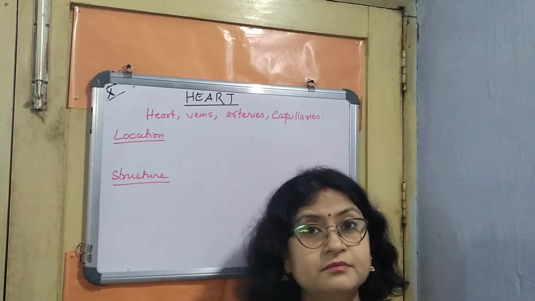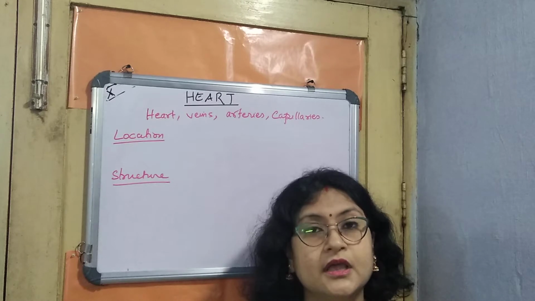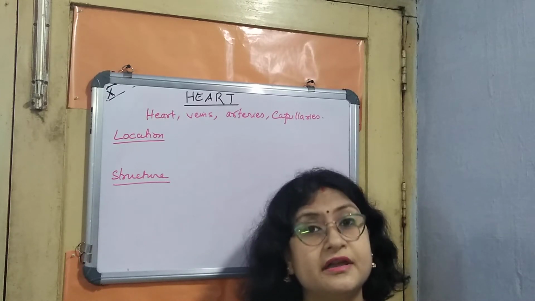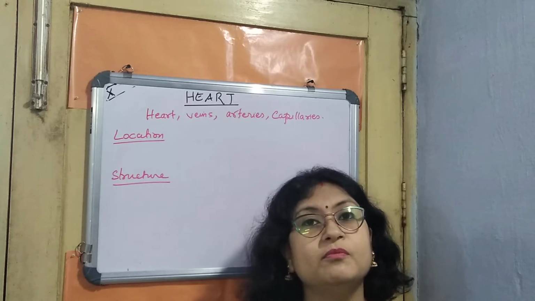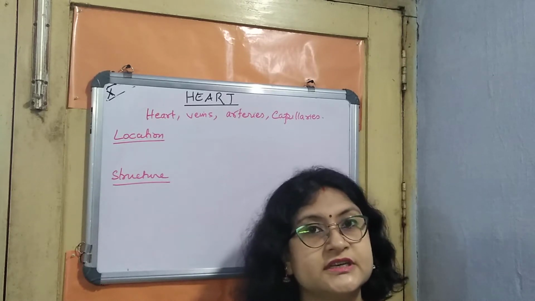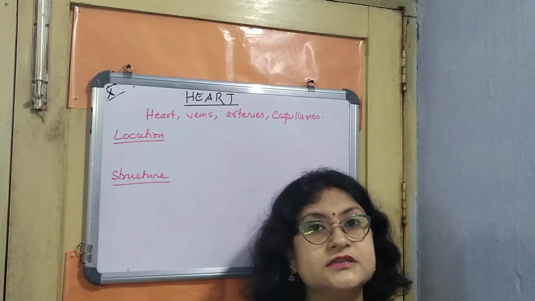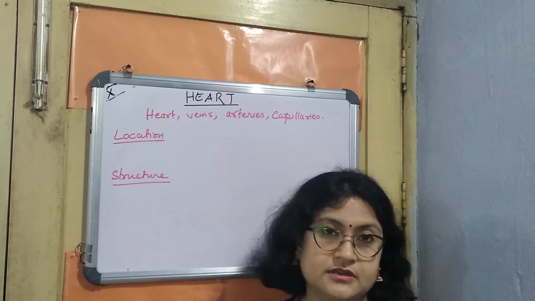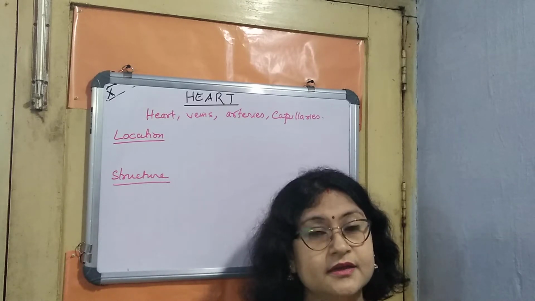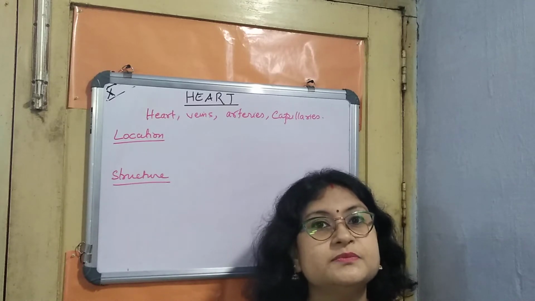What is a diaphragm? A diaphragm is a membrane which separates the upper part and the lower part. Below the diaphragm is the abdominal area, and above the diaphragm we call it the chest cavity. So the heart is present in the chest cavity, between the lungs. Obviously, it is guarded by the skeletal system known as the ribs.